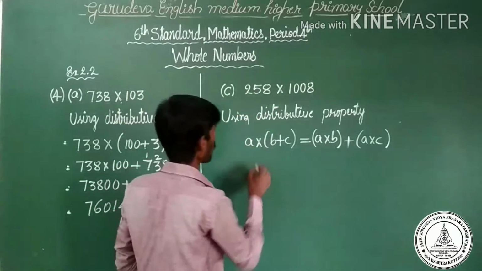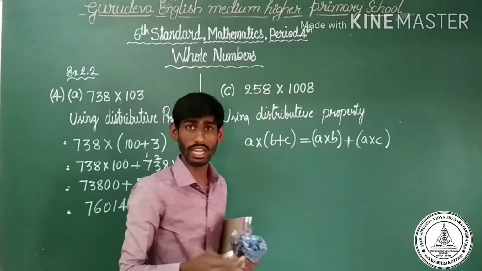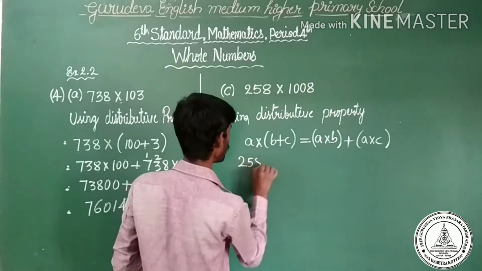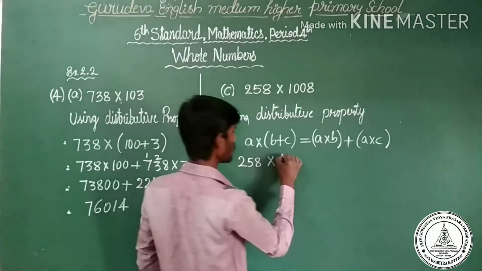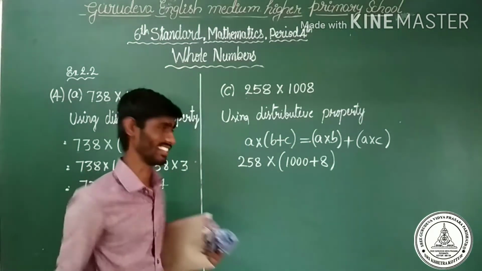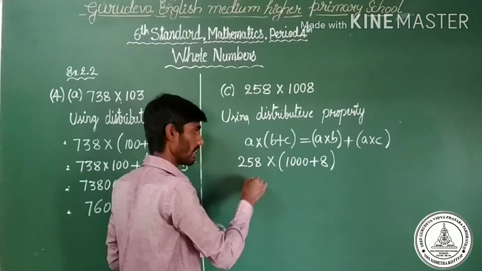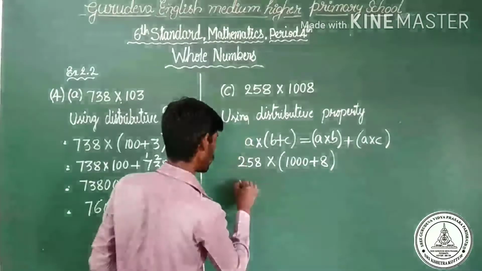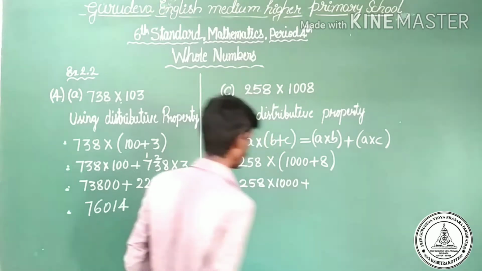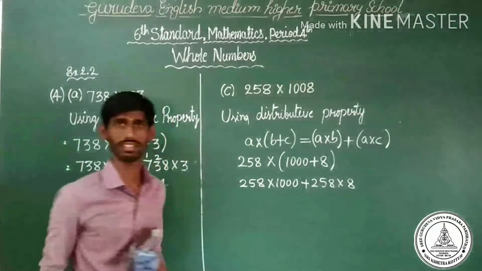Okay, Chotu, let us come to the problem 258. You may write as it is. 1008, you may write as 1000 plus 8. 258 into 1008 can be written as 258 into 1000 plus 8. Are you clear? Yes. Next, what is the next step? Multiplication. 258 into 1000 plus 258 into 8. Clear? Yes.